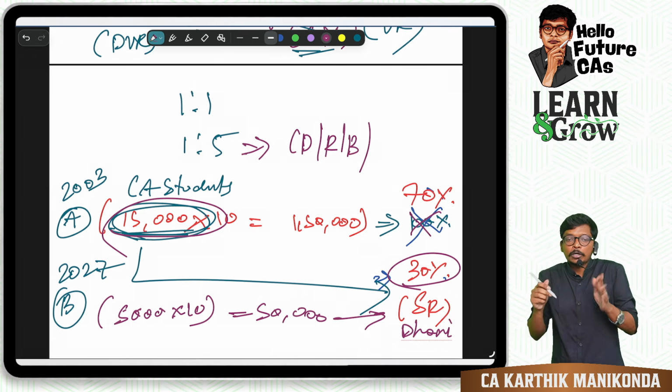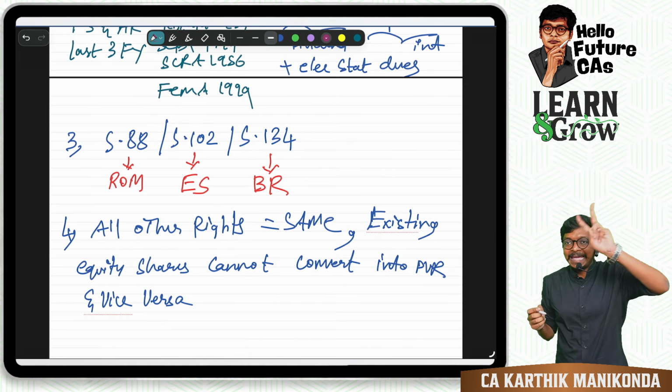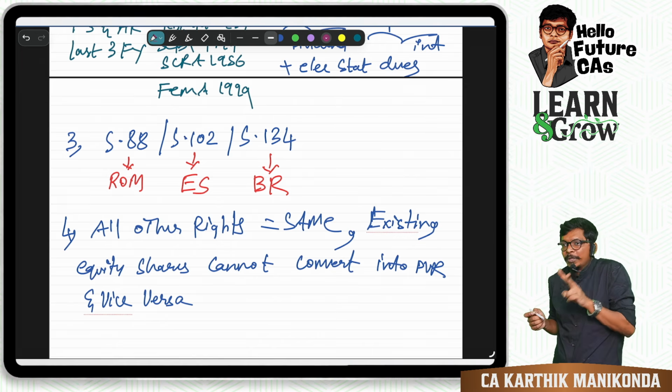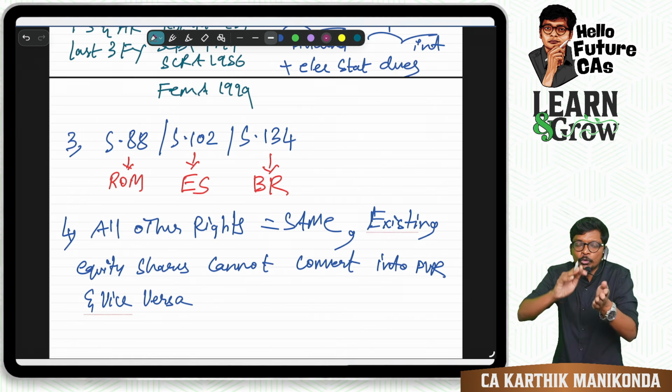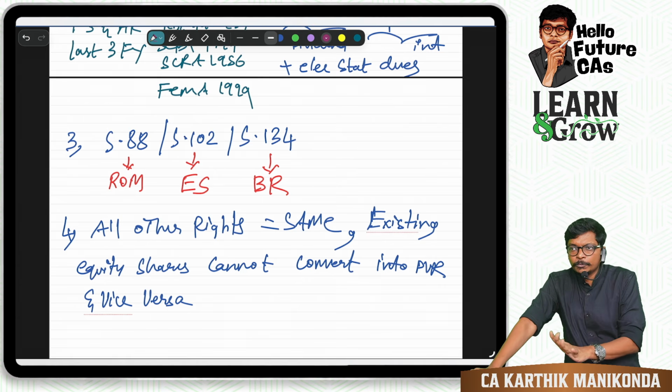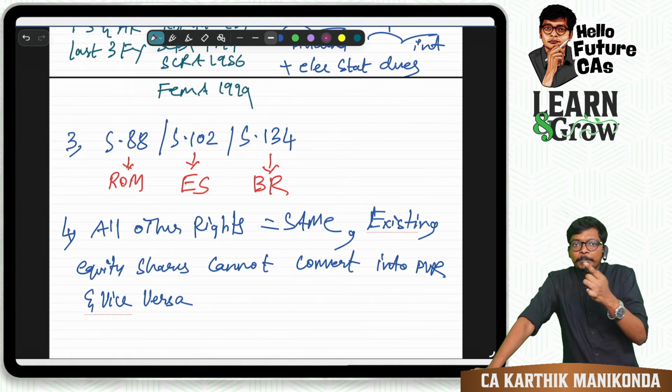So to avoid conflict, what they are saying is, existing shares cannot be converted to DVRs, and DVRs also can't be converted to existing. Make a fresh issue. Have 2 separate classes of securities. That's what all companies will do. That's what Warren Buffett has done in Berkshire Hathaway.